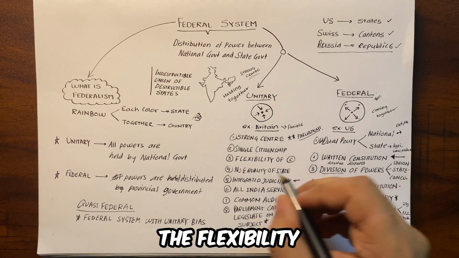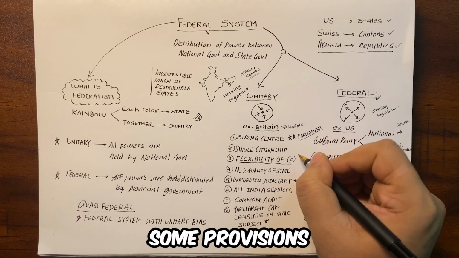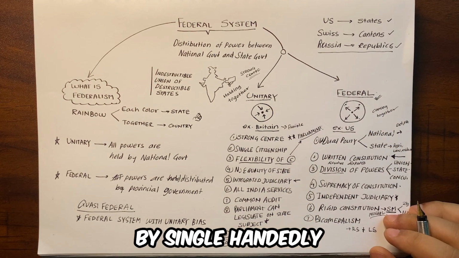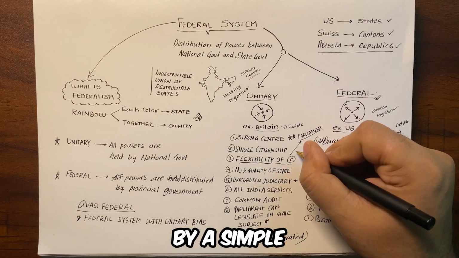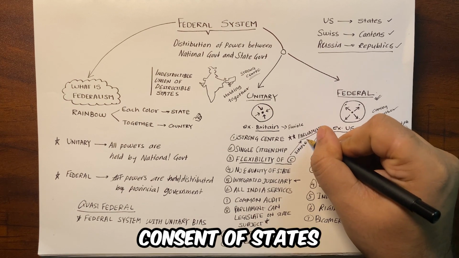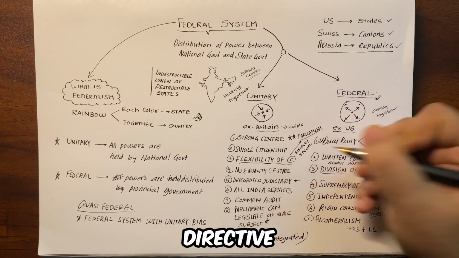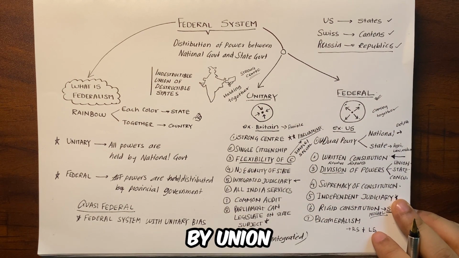Also, the flexibility of the constitution is a unitary feature of the Indian Constitution. Some provisions of the Constitution of India can be amended single-handedly by the Parliament. Unilateral action of the Parliament, either by simple majority or special majority, but no consent of states is required in that case. Features like fundamental rights and directive principles can be amended by the union legislature.